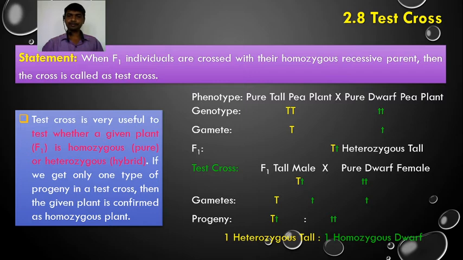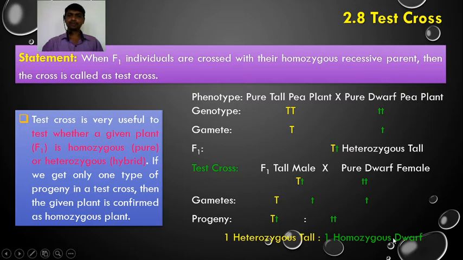If we get different types of progeny, as in this case where we get one tall and one dwarf, we say the F1 is heterozygous. And if we get only one type of progeny, then the F1 is homozygous. But in this example, F1 is heterozygous.